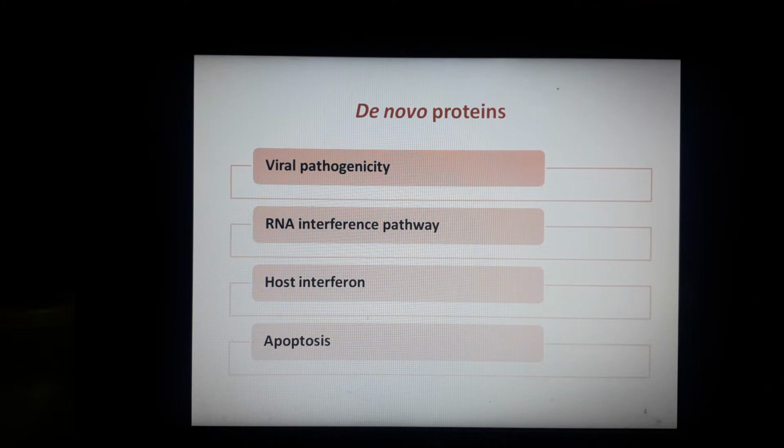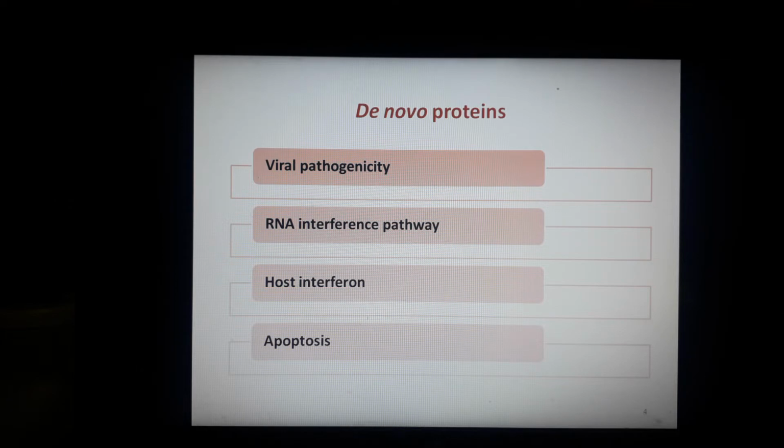Interferons are basically a group of signaling proteins that are made and released by the host cells in response to the presence of several viruses. So these de novo proteins neutralize this effect, meaning that these host interferon proteins cannot detect the viruses that have entered the biosynthetic machinery. The next thing these de novo proteins do is that they interfere with the RNA interference pathway, and they alter this pathway.